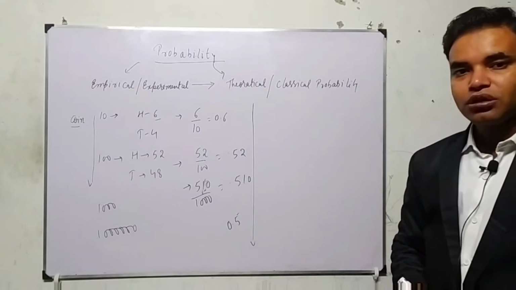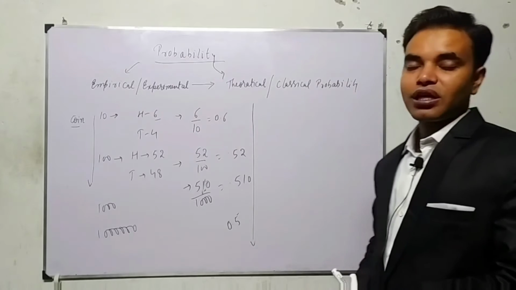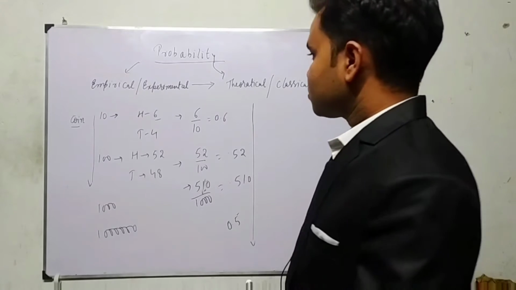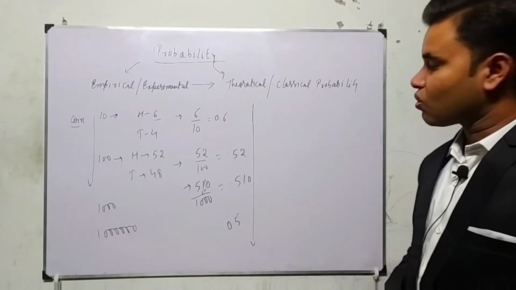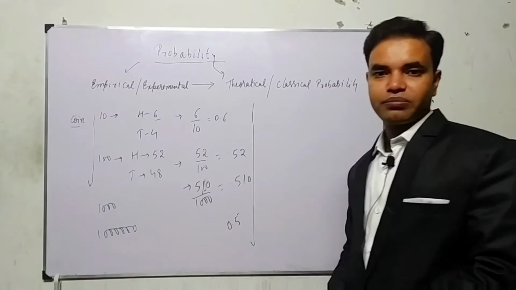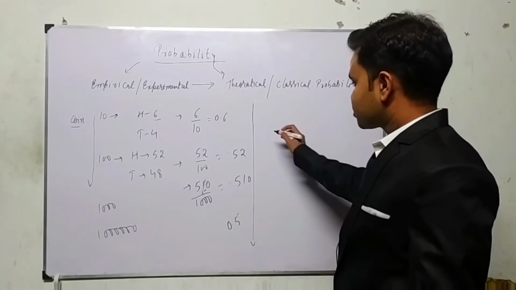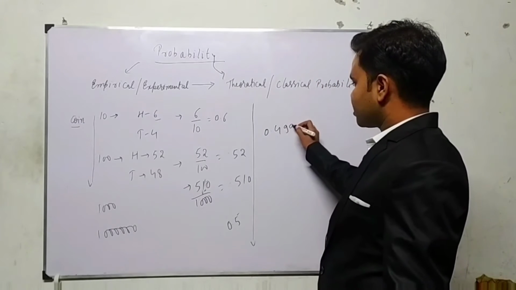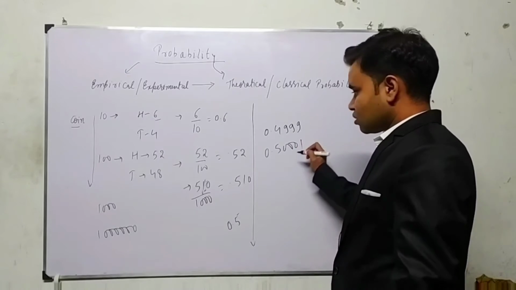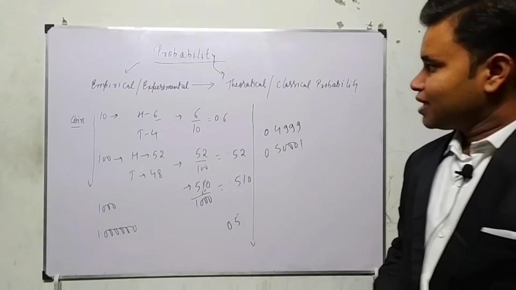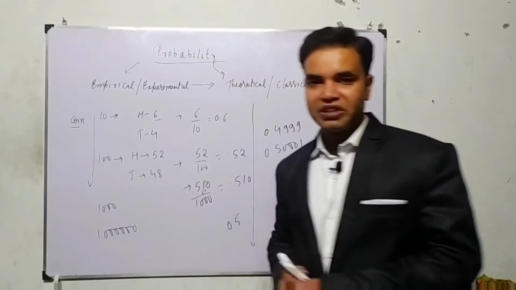So experimental probability is about doing an experiment and then calculating. Okay, so it is never exactly 0.5, but it will always tend to 0.5. If we do it a million times, it will be even closer to 0.5, like 0.499999999 or 0.500001. Okay, so in class 9 you have to deal with empirical or experimental probability.